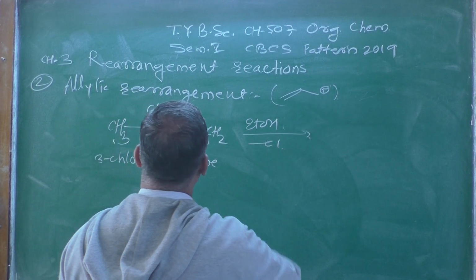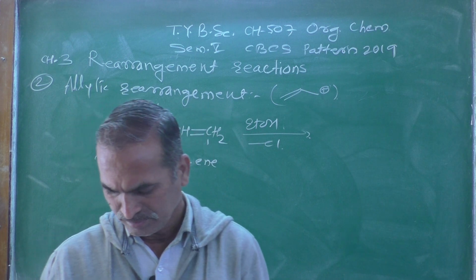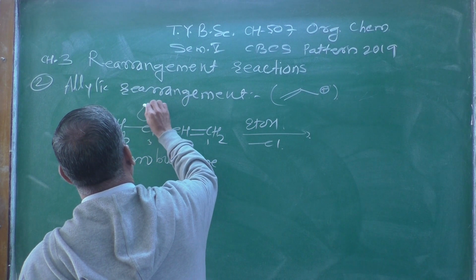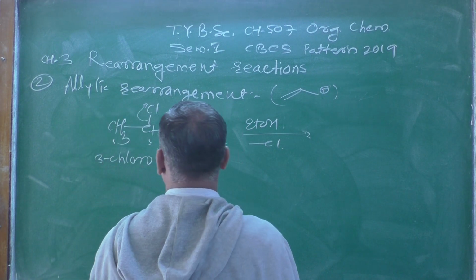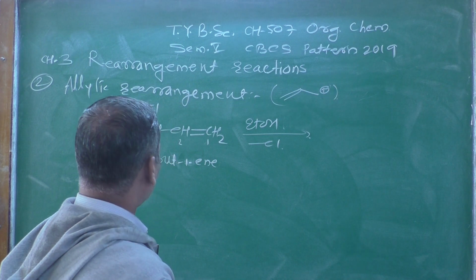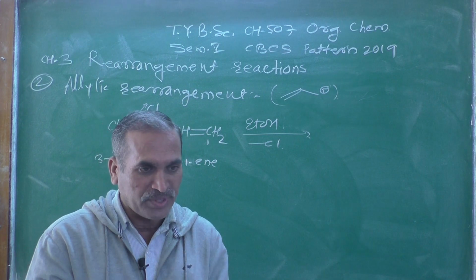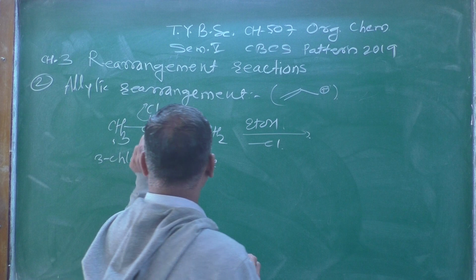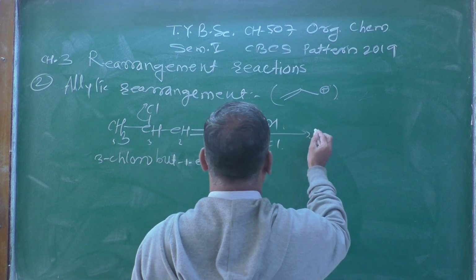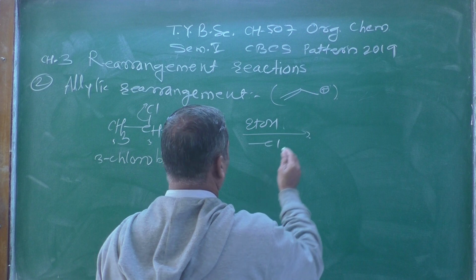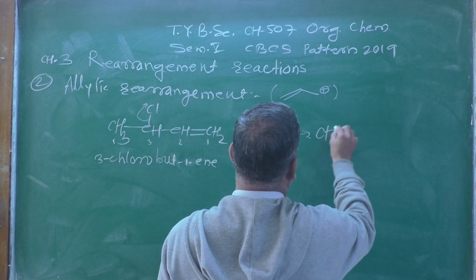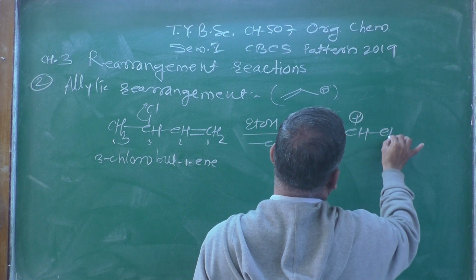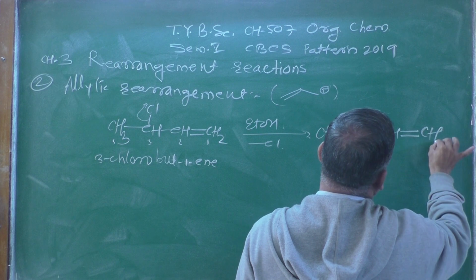There is an elimination of the chlorine atom, when the leaving group departs from the substrate, taking its bonding pair of electrons along with it, and that carbon atom becomes electron deficient in nature, so it becomes CH3, CH positive charge, CH double bond CH2.